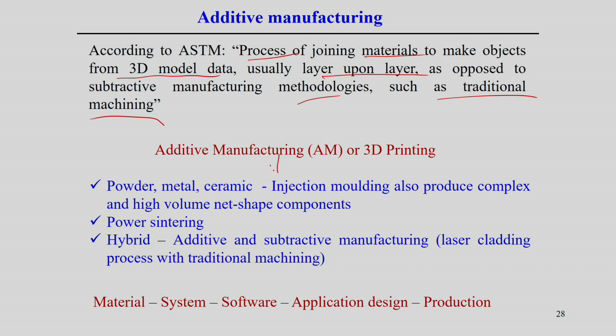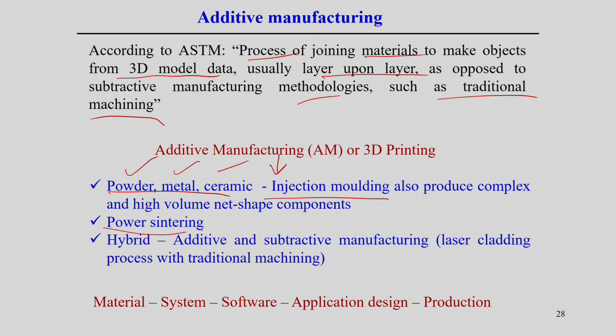Apart from this additive manufacturing process, the allied processes that people work on, or already developed processes more relevant and close to additive manufacturing, is called injection molding. It can be powder based, metal based, or ceramic based injection molding processes. And that also produces complex and very high volume, almost net shape components, which we can get from additive manufacturing technologies also.